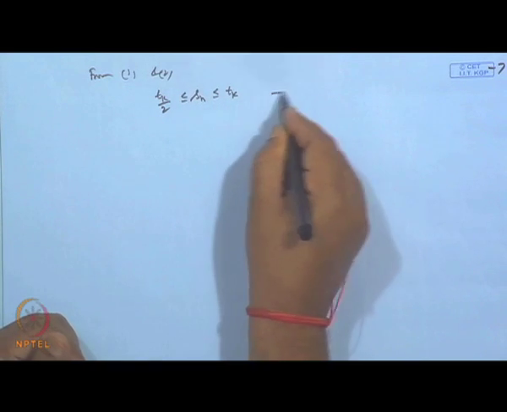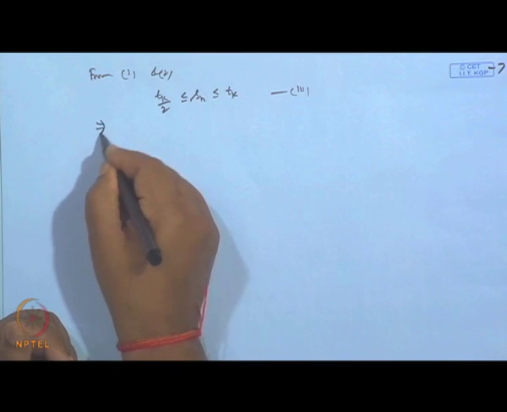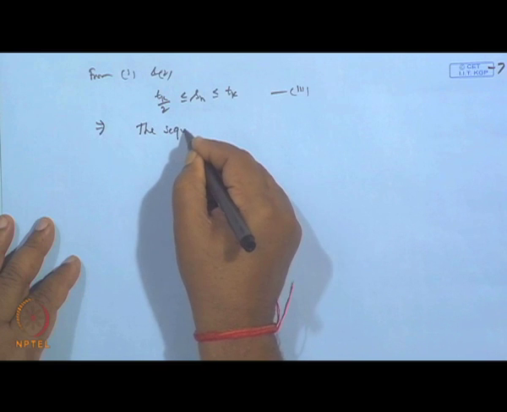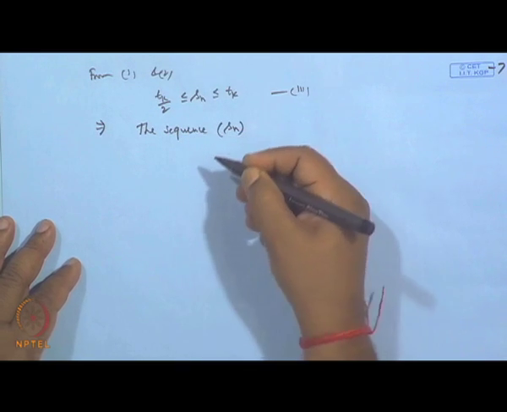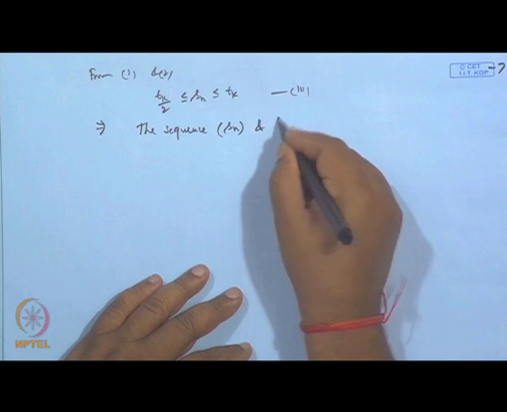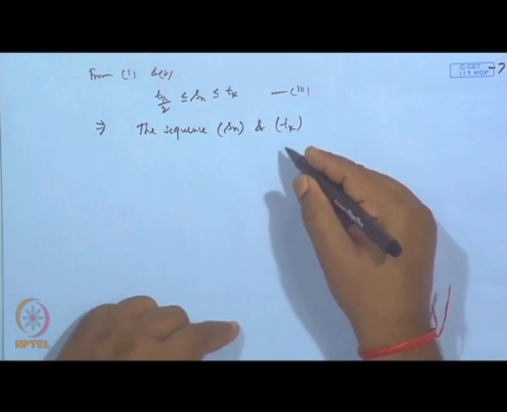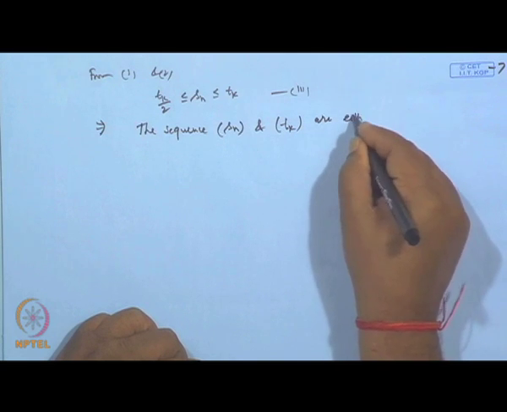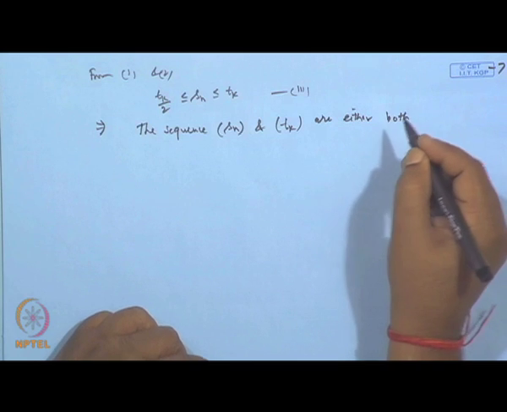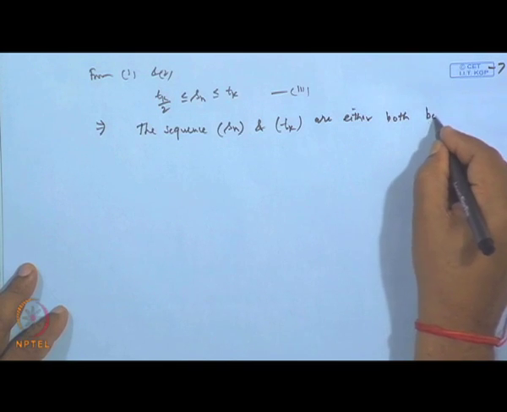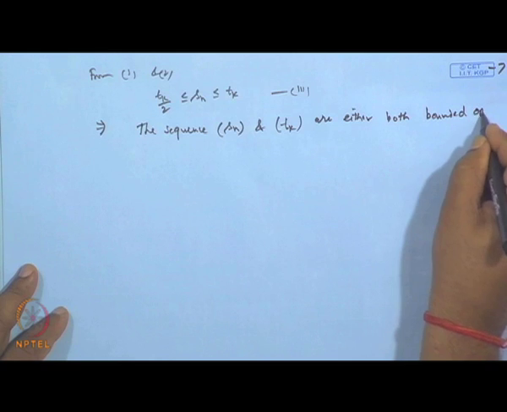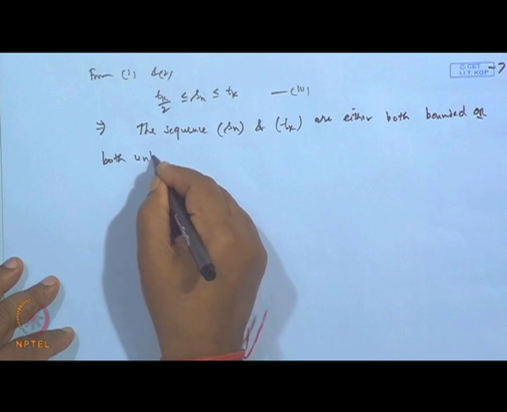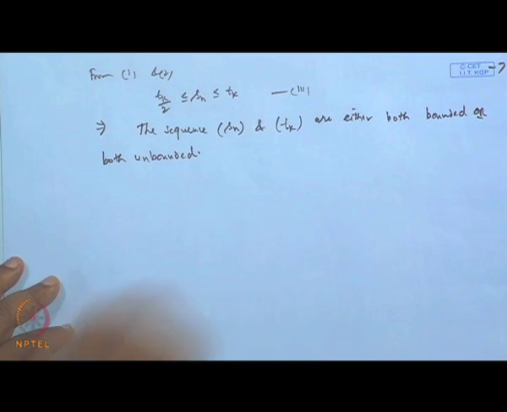So, this implies that the sequence S n and the sequence T k are either both bounded or both unbounded.